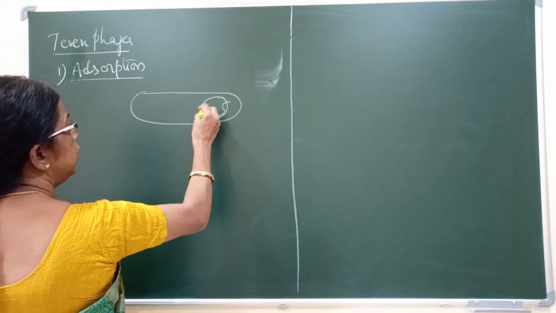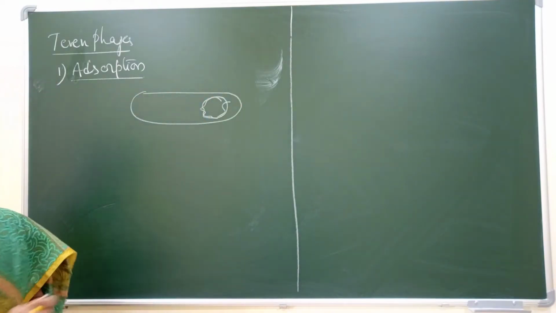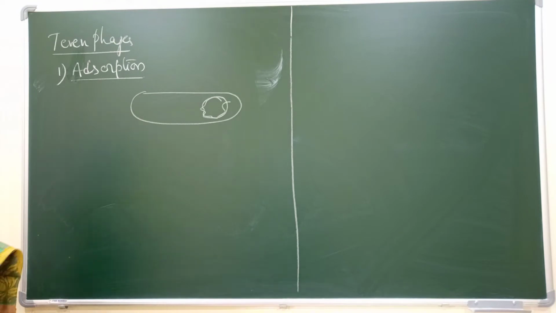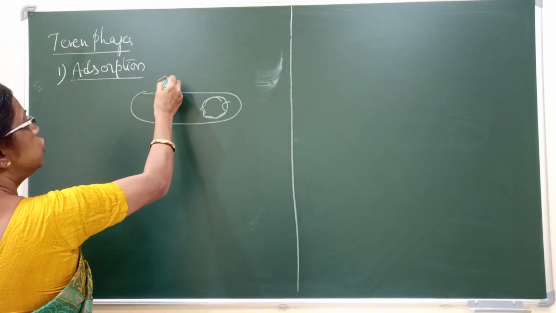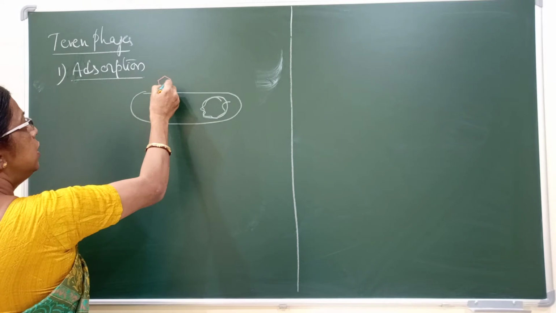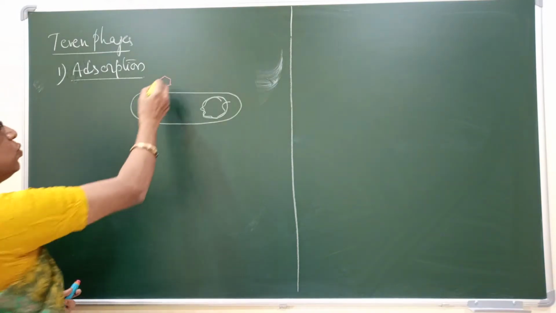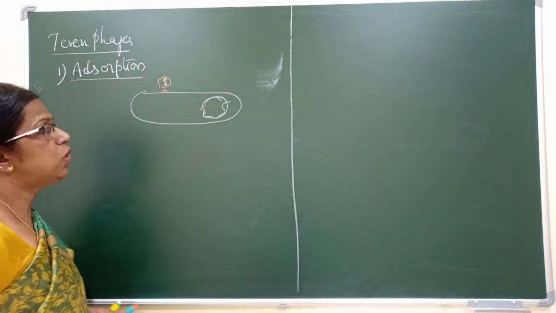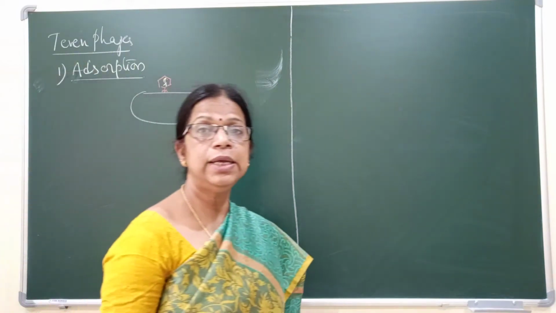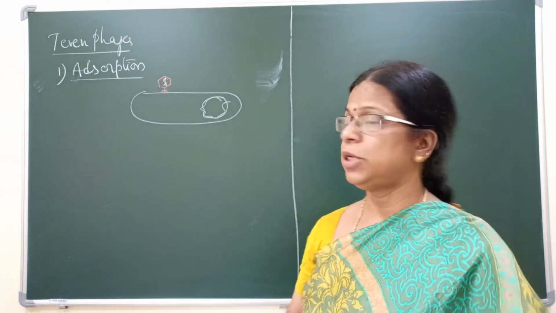This is the bacterial DNA, and the viral DNA will get attached to a particular receptor site. That is called attachment, or the adsorption phase.